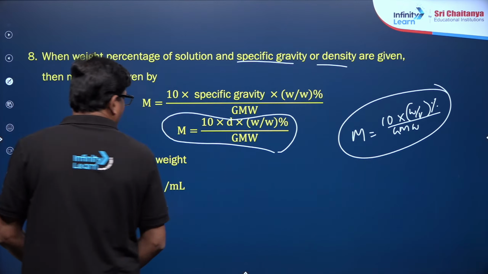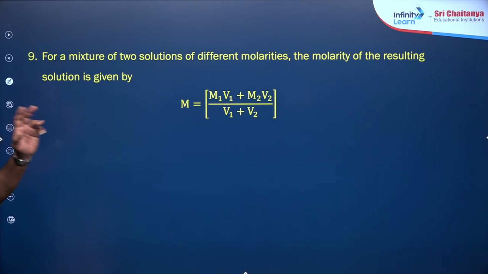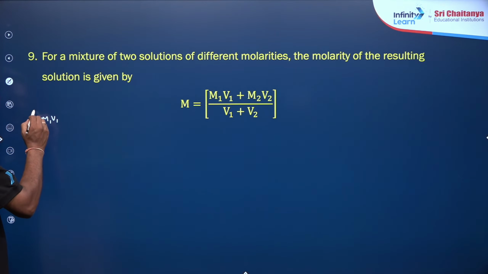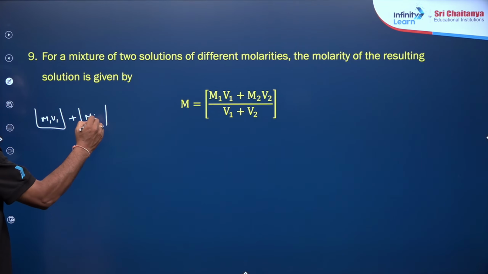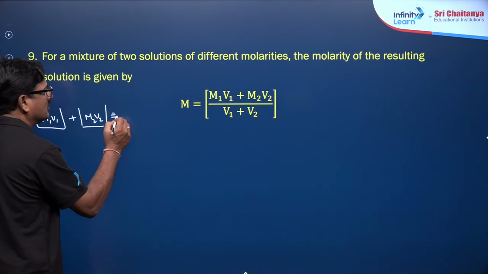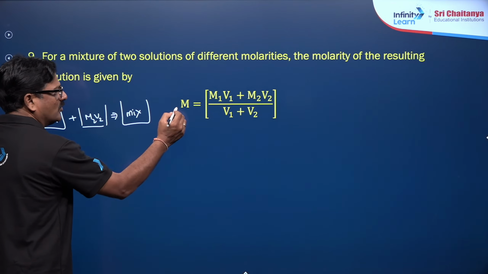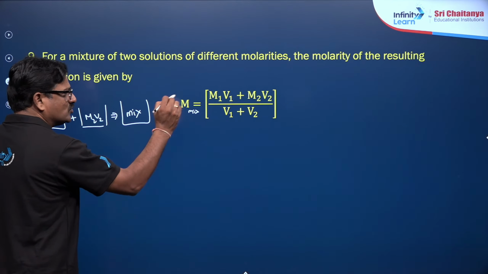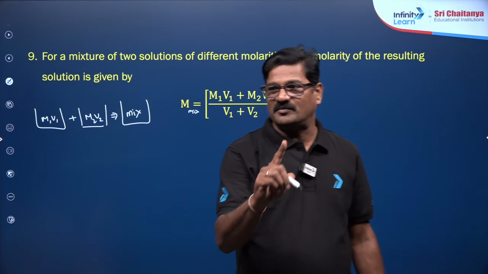So moving ahead, my dear children, for a mixture of two solutions, I mean to say here M1 V1 is one solution and it is added to M2 V2, the other solution, and you are going to have a mixture. The molarity of the mixture is going to be M1 V1 plus M2 V2 upon V1 plus V2.